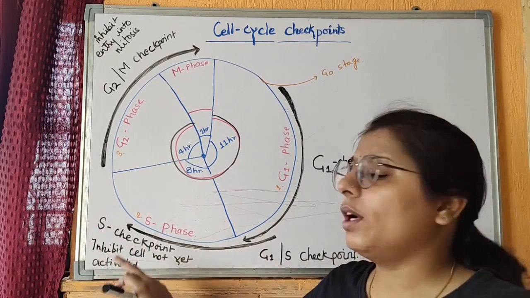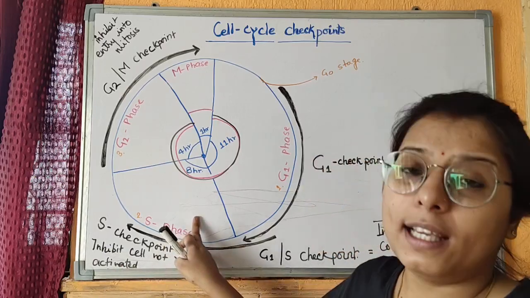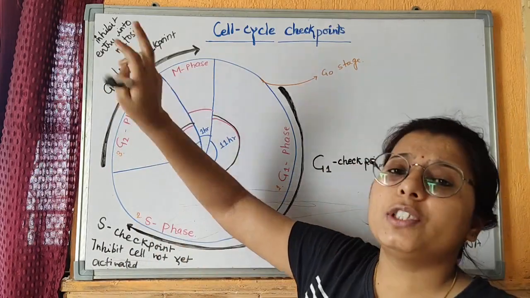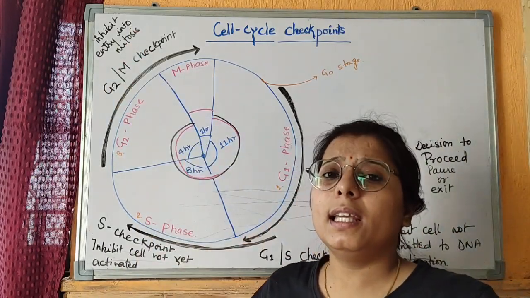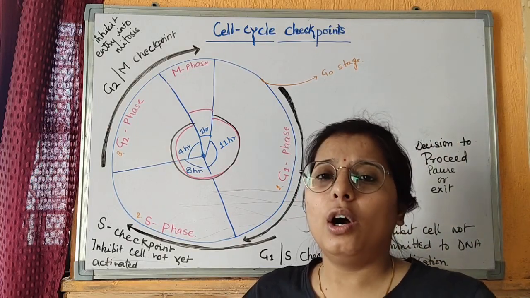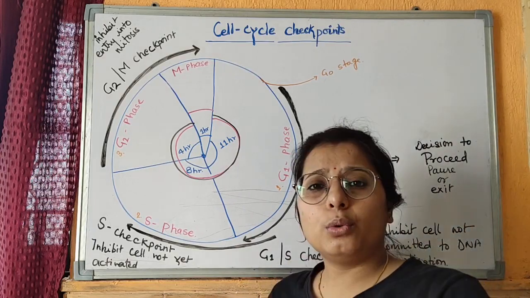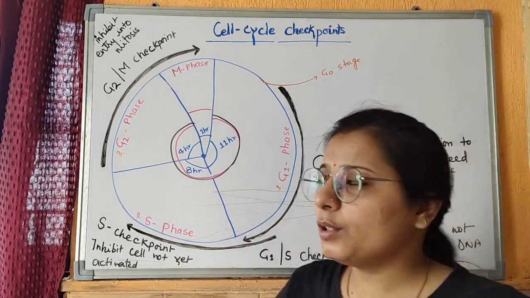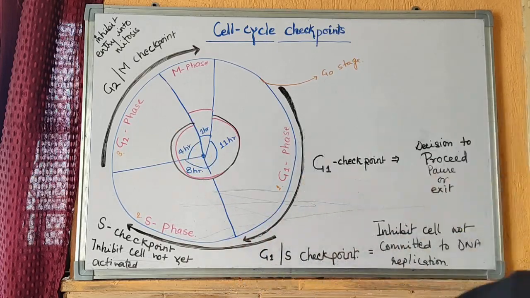The S checkpoint inhibits a cell if it is not activated yet in the S phase. The G2/M checkpoint inhibits a cell from entering into M phase if there is any defect in spindle assembly or the attachment of spindle microtubules to the kinetochore of the chromosome, or if there is any DNA damage in it.